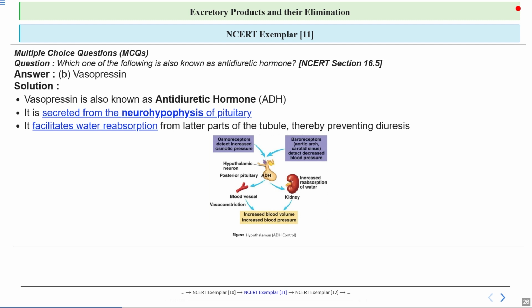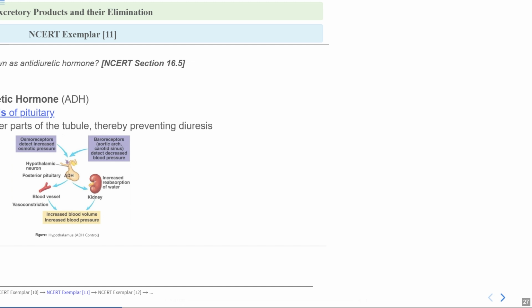ADH also has an important role in blood vessels and in the kidney. For blood vessels, it leads to vasoconstriction, and for the kidney, it increases reabsorption of water. And conjointly, they both increase blood volume as well as blood pressure. So you can keep this in your mind, this is the picture of ADH control, or we can say hypothalamus. Here ADH is antidiuretic hormone.